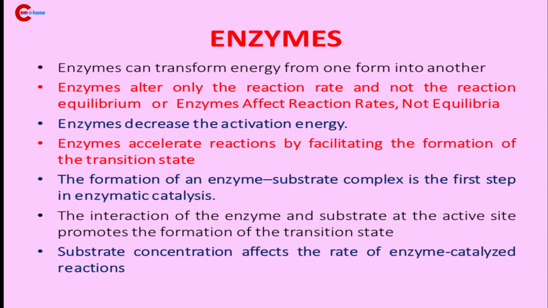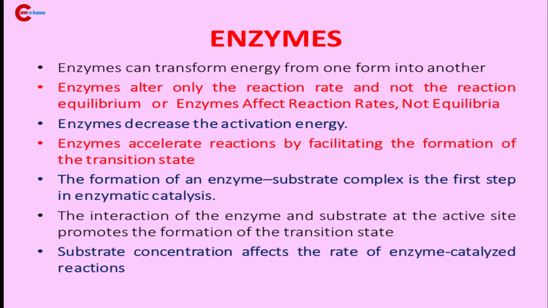And this transition state has higher free energy than substrate or product. And this enzyme-substrate complex is the first step in enzymatic catalysis. The interaction of enzyme and substrate at the active site promotes the formation of this transition state.